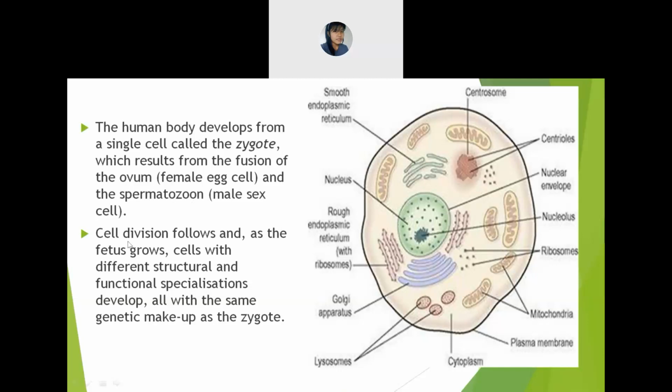And the second point is cell division. When the cells divide, what happens? The cell division follows, and as a result, the fetus will grow. And again, the cells have got different structures and functional units. And later on, what happens? They develop the same genetic makeup, which is known as the zygote. Is it clear? Yes, ma'am. Okay.